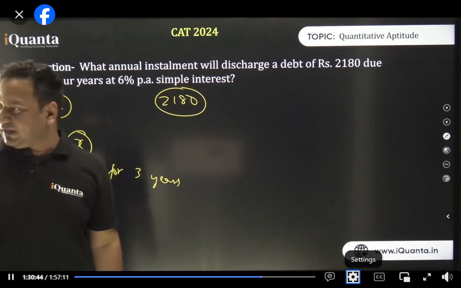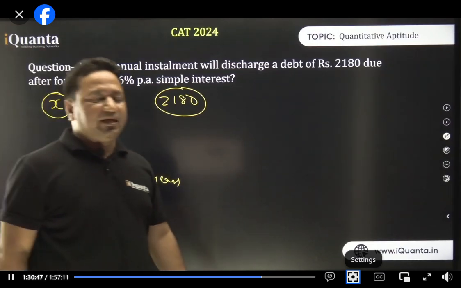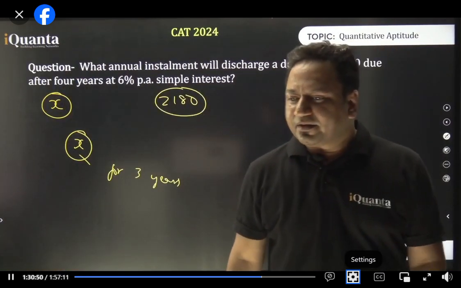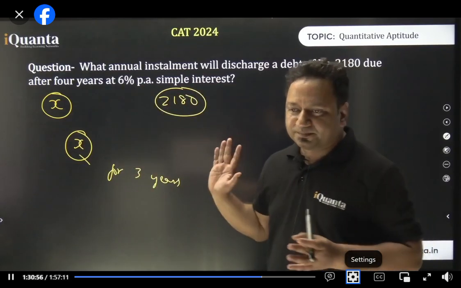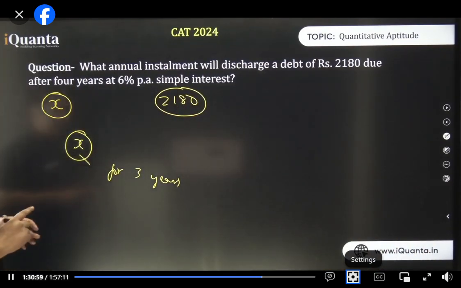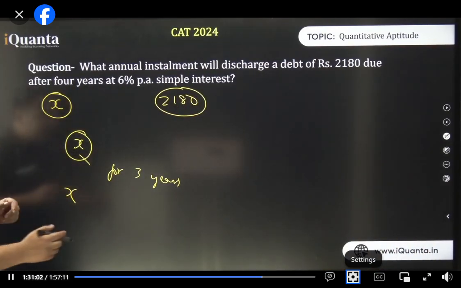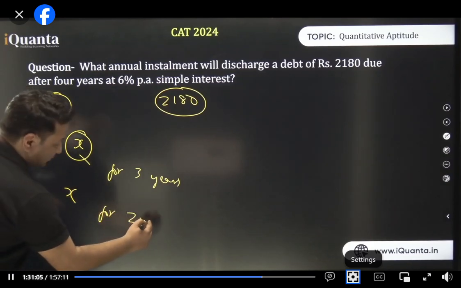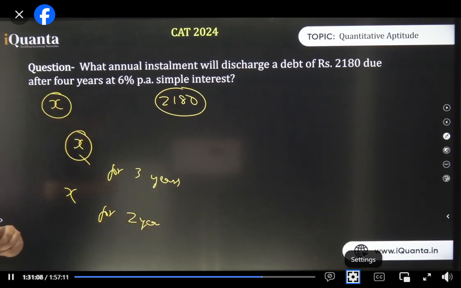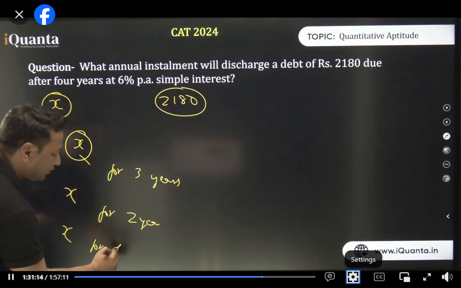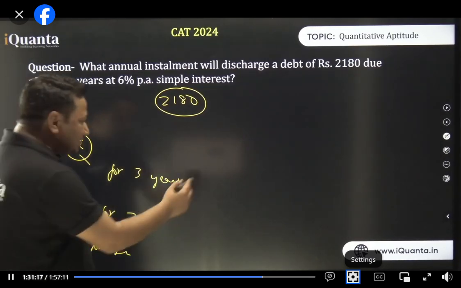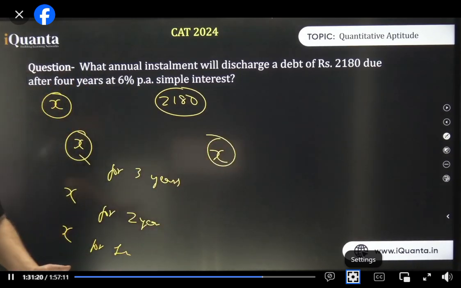Now it must have become clear. Right. So when I gave them X, they got X and interest on X for 3 years. That is what they have gotten. Second year, when I gave them X again, they have X and they also have interest on X for the next 2 years. When I gave them X again after the third year, they have X plus the interest on X for the remaining 1 year. And in the fourth year, when I gave them X, they have only X because the loan is finished now. Everything has been paid.